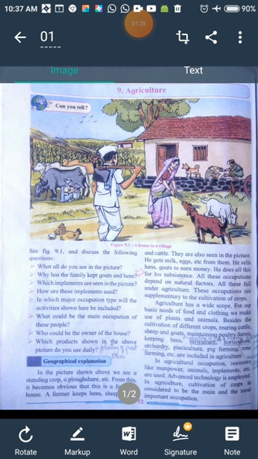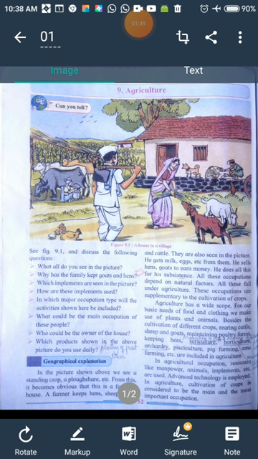Yes or no? And so many animals are there, so you have to study that picture and answer the following questions. So see figure 9.1 and discuss the following questions. What all do you see in the picture? I have discussed a little bit. You can observe it more deeply and write down.